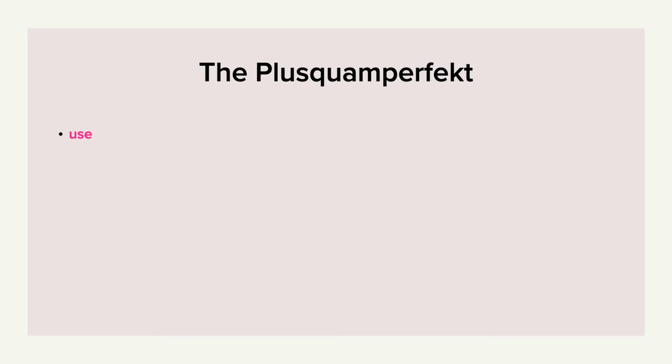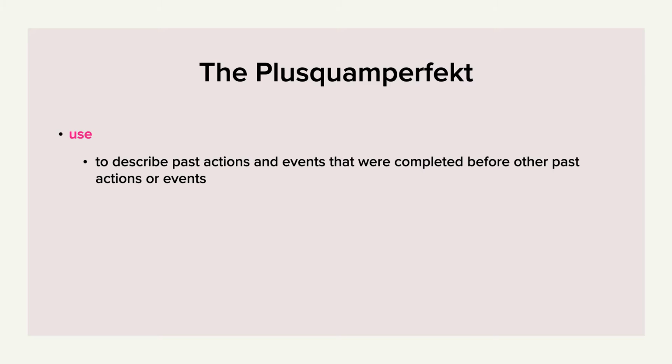We use the Plusquamperfekt to describe past actions and events that were completed before other past actions or events. So there are always two different actions or events in the sentence, and one of them was completed before the other.